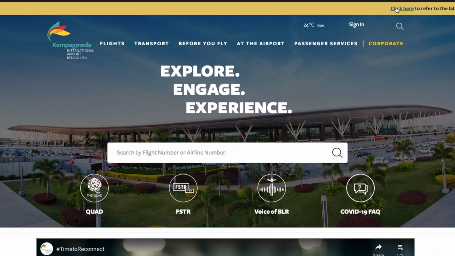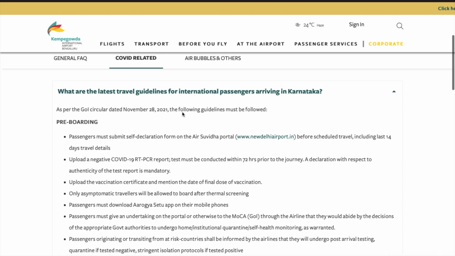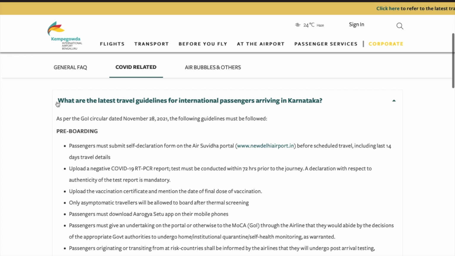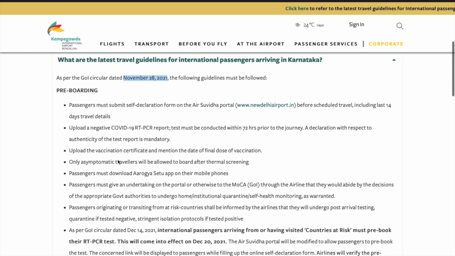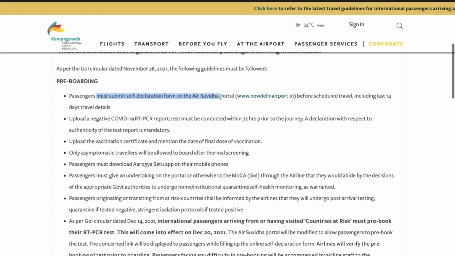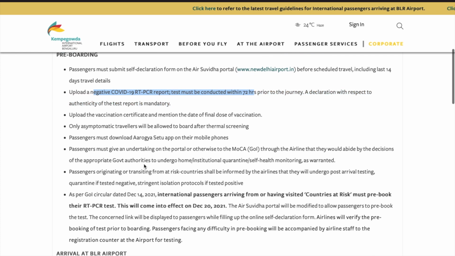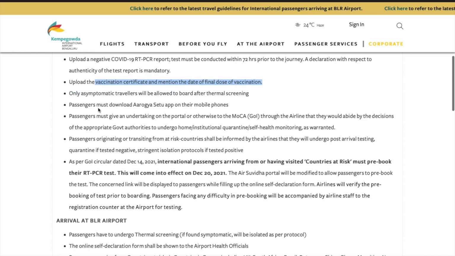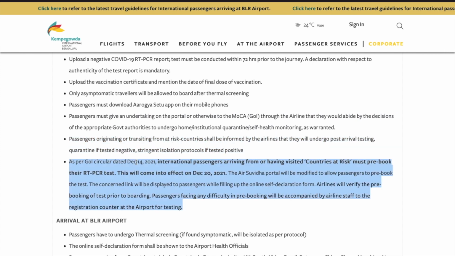As the cases are increasing in Bengaluru, there is news going around that all international passengers arriving in Bengaluru should go for institutional quarantine for 14 days, irrespective of where they are traveling from, be it risk countries or non-risk countries. We checked the official Bengaluru Airport website, and they didn't mention any such information on institutional quarantine. But we could find the latest update that all passengers traveling to Bengaluru or India itself should pre-book the RT-PCR test. We see such information, but not the institutional quarantine information.